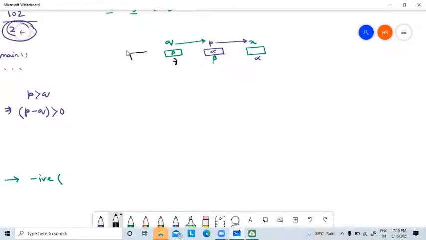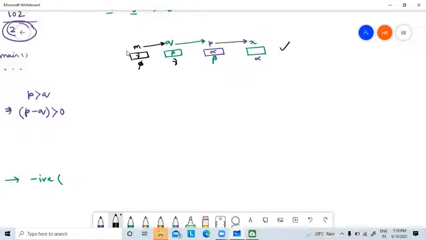I have declared another variable m, and I have stored the address of q into m. Whenever I put the address of q into m, m will point to q. Let the address of this one be, say, this one. We can do this. In pointer arithmetic, this is legal.